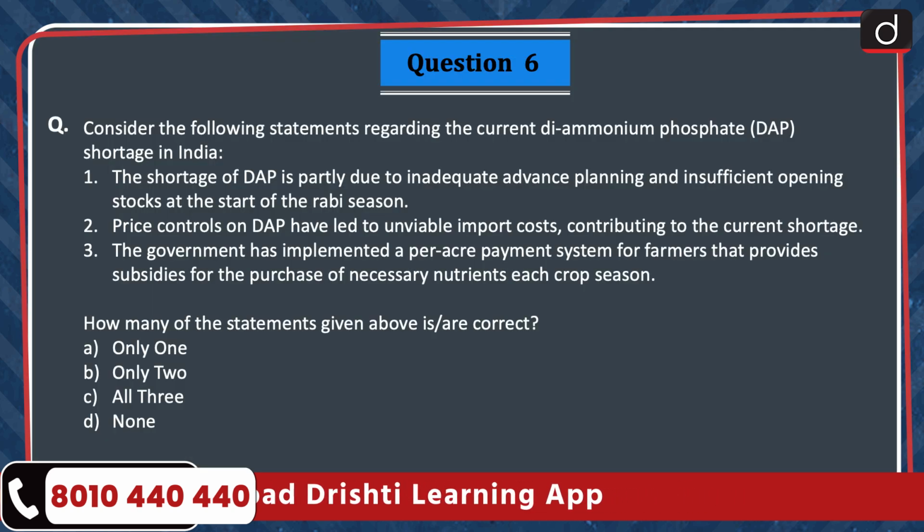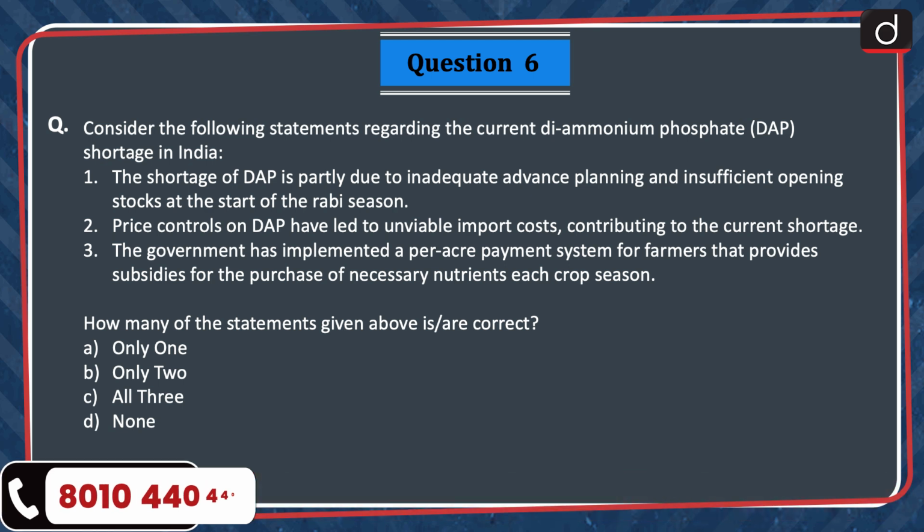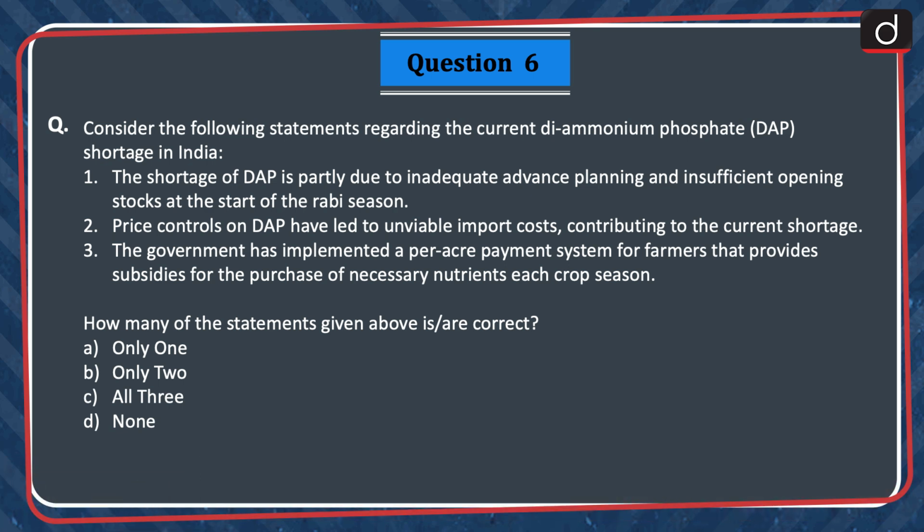Next question, consider the following statements regarding the current di-ammonium phosphate shortage in India. 1. The shortage of DAP is partly due to inadequate advance planning and insufficient opening stocks at the start of the Rabi season. 2. Price controls on DAP have led to unviable import cost, contributing to the current shortage. 3. The government has implemented a per-acre payment system for farmers that provides subsidies for the purchase of necessary nutrients each crop season. How many of the statements given above are correct? Only 1, only 2, all 3, or none?